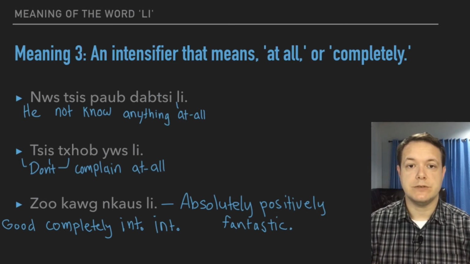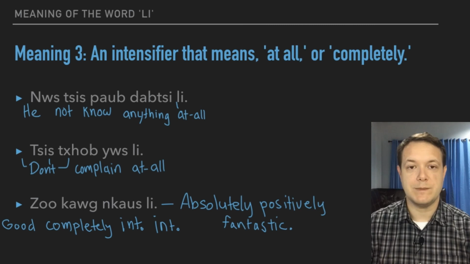So what if we were to do a positive statement? Zhong ge gao li. When it's in a positive statement, it has the sense of absolutely or completely. It adds intensity in a positive way. So zhong is good, gao is completely, it's an intense form of complete. And then li adds even more to that. So it's like saying absolutely, positively fantastic. It's like the most intense form of the good, perhaps, that you can say in Hmong.